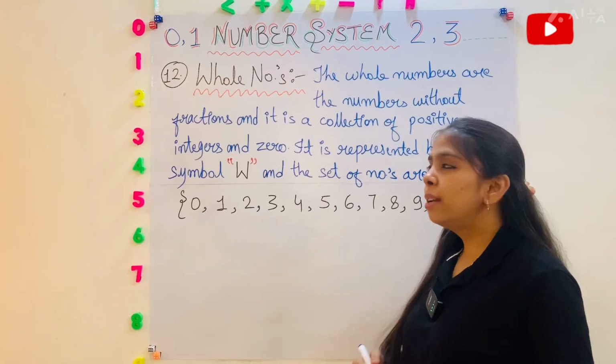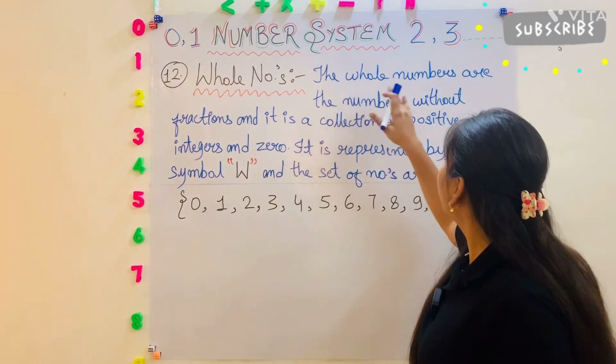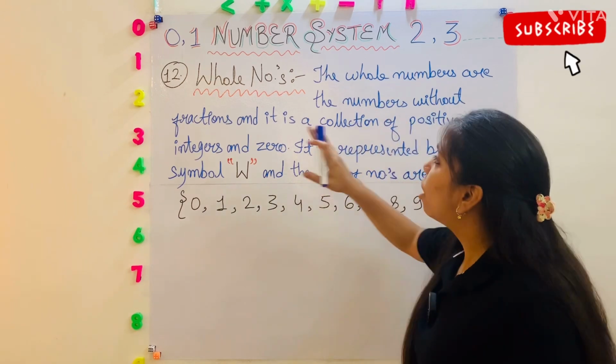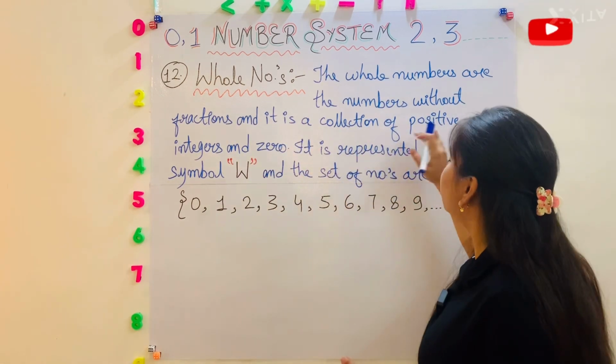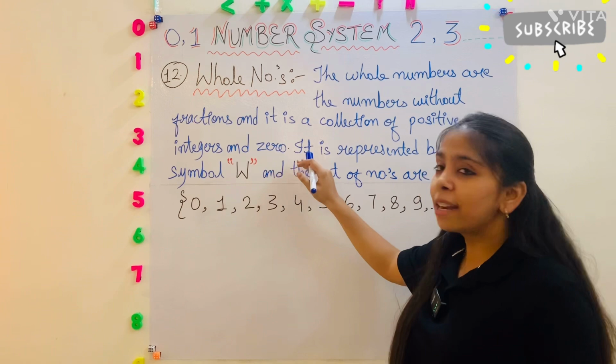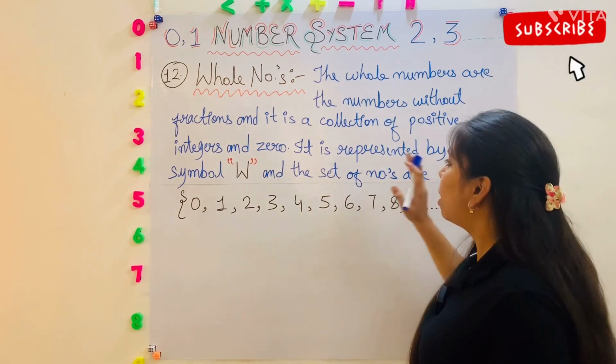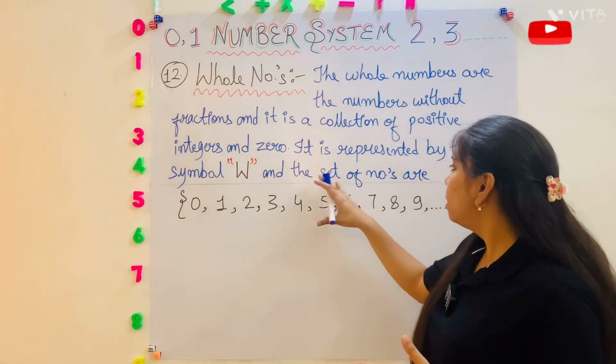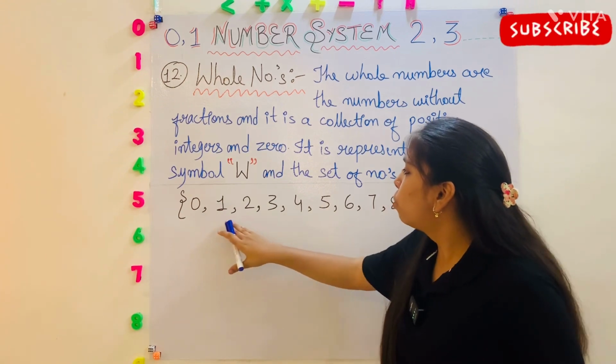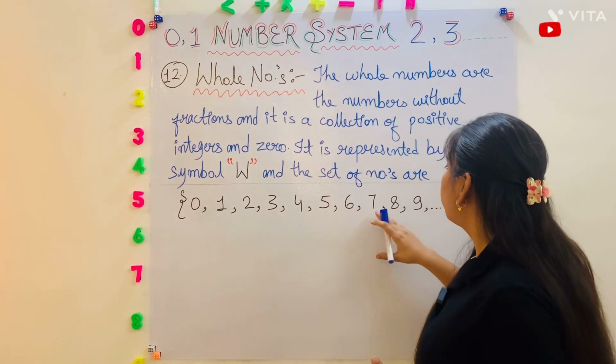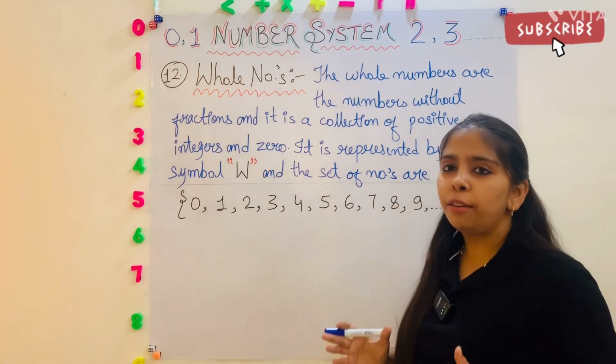Okay. So the next one is the whole numbers. The whole numbers are the numbers without fractions and it is a collection of positive integers and 0. It is represented by the symbol W. And the set of numbers are 0, 1, 2, 3, 4, 5, 6, 7, 8, 9 up to infinity.